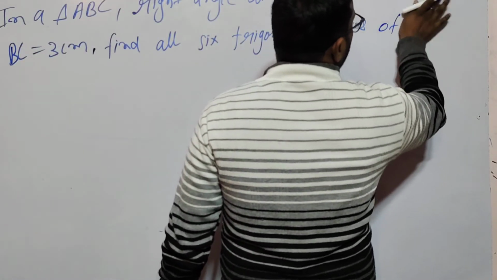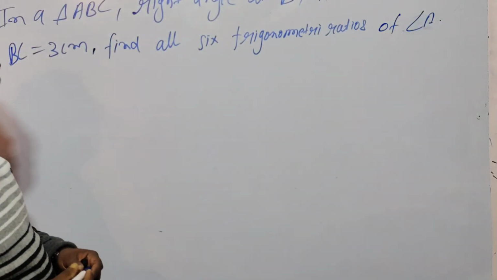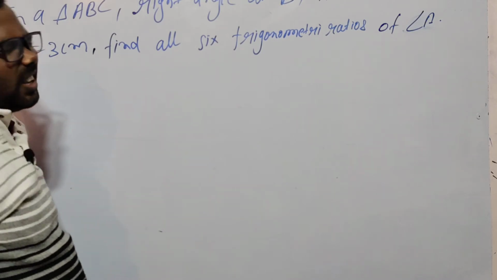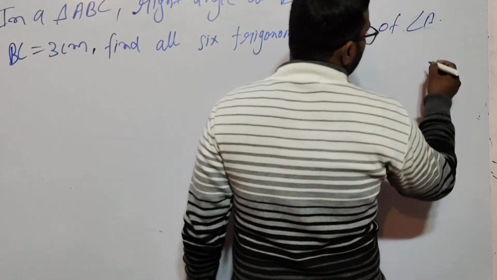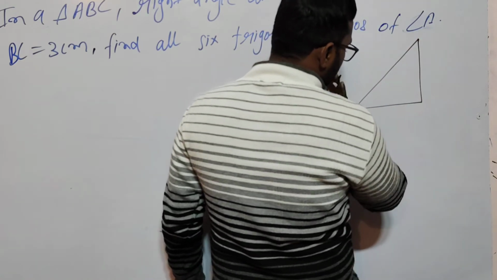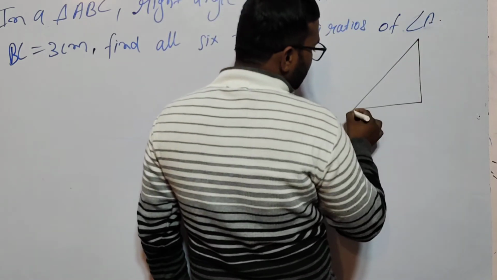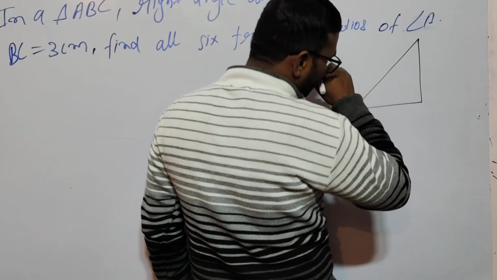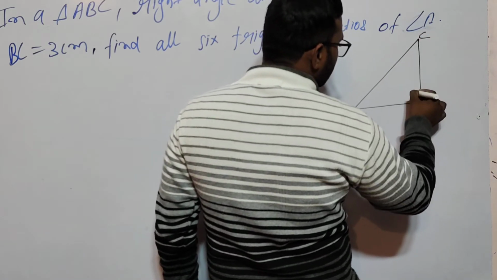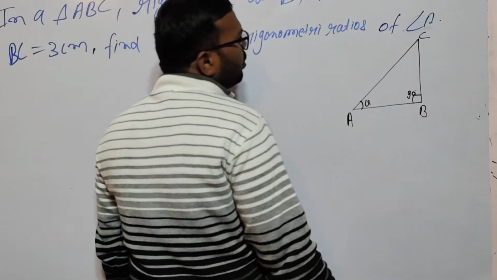So what is the figure? First we will draw the figure and then find out all 6 trigonometric ratios. This is your triangle. So angle A means this is your angle A, the 90 degree at B, so this is your B and this is your C. If I am assuming this theta, not a problem.